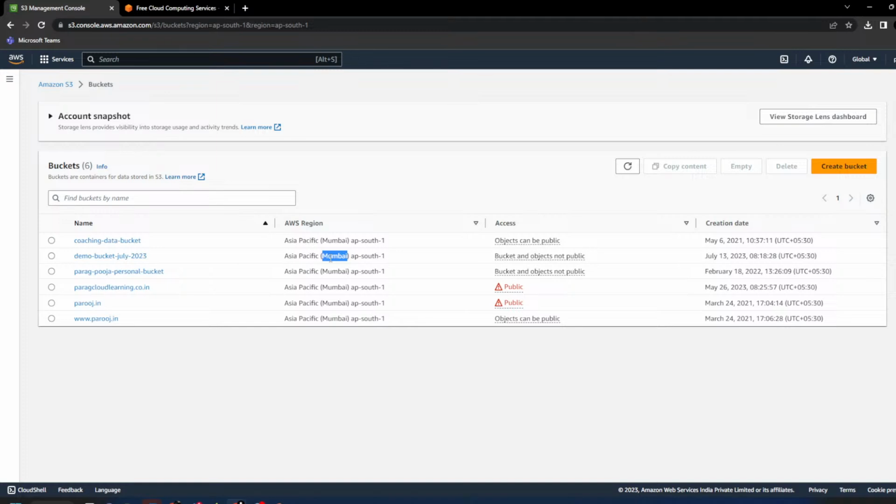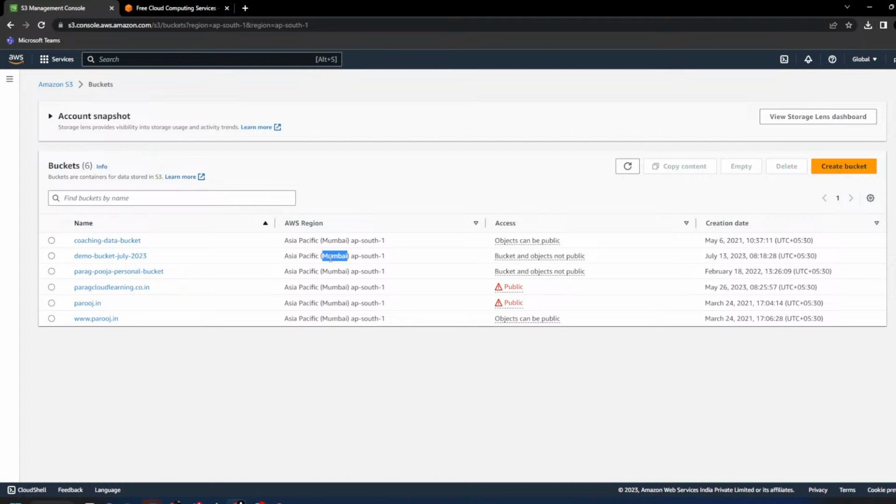That means if India has a rule that all the information of Indian citizens should not be stored in a data center outside India, then Facebook and Google have set up their data centers in India, and our data is stored in Indian data centers.